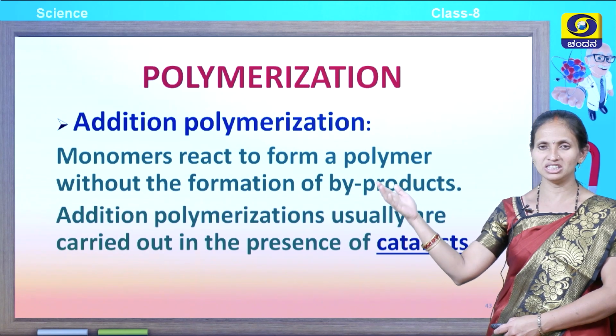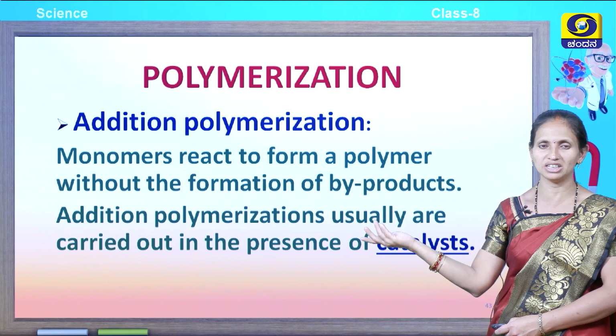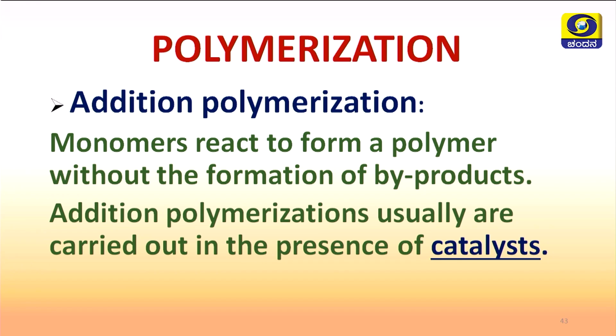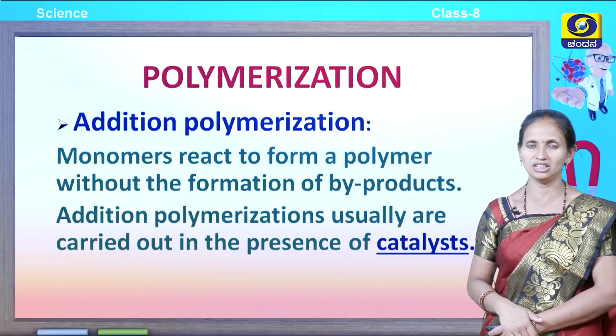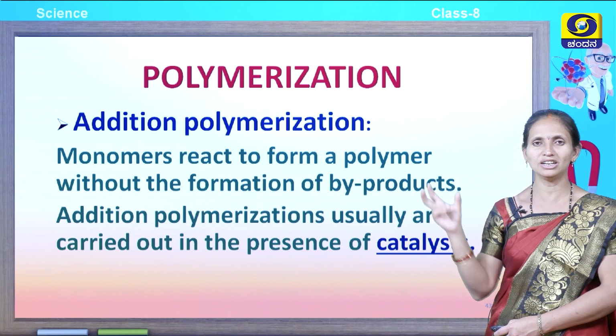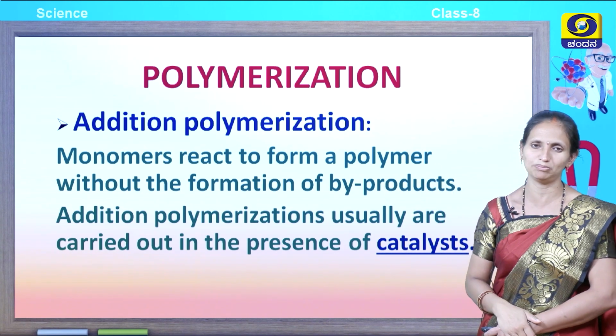Addition polymerization is the second form of polymerization. Monomers react to form a polymer without the formation of a byproduct. So, this is the linking of small molecules. Addition polymerization is usually carried out in the presence of a catalyst. They require a catalyst for the formation of a polymer.